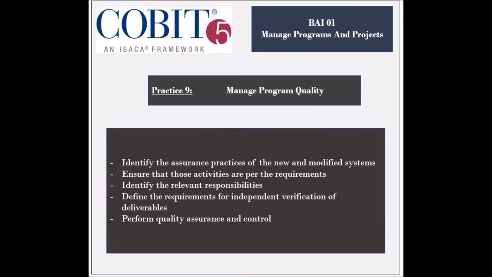The activities involved in this practice include identifying the required activities to ensure that the changes are controlled. The project deliverable should be quality assured, and the quality review processes and performance metrics should be established. Requirements for independent validation of the quality of the deliverables should be defined. The quality assurance activities should be performed in accordance to the quality management system.